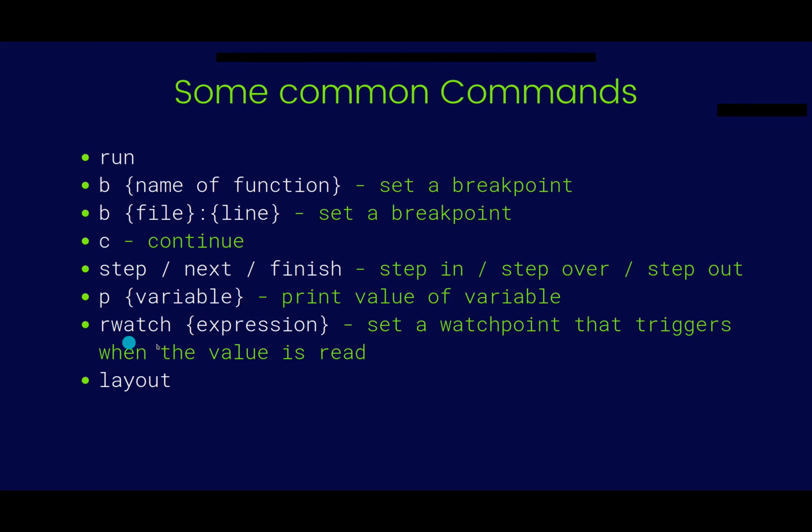Then there is rwatch, which you have to look up because I could not explain it very well. So rwatch space expression. It is used for conditional breakpoints. There are other methods also for conditional breakpoints, but this one is the more preferred. It just says that when the variable or the condition is triggered at the watchpoint, it will halt the execution of our program. Layout is used for laying out the different views.